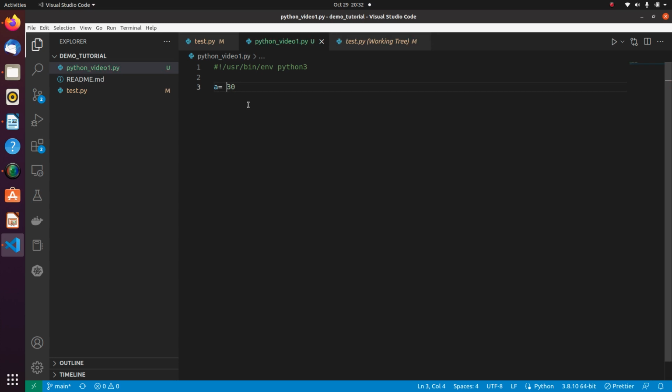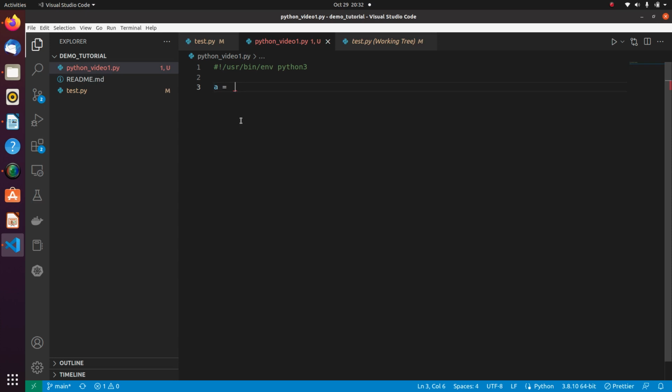This is how I can assign an integer value to a variable, and a variable is basically a value holder for me in the memory for this value 30. Everything that is stored in Python is basically an object. So here 30 is an object and a is a reference to it.